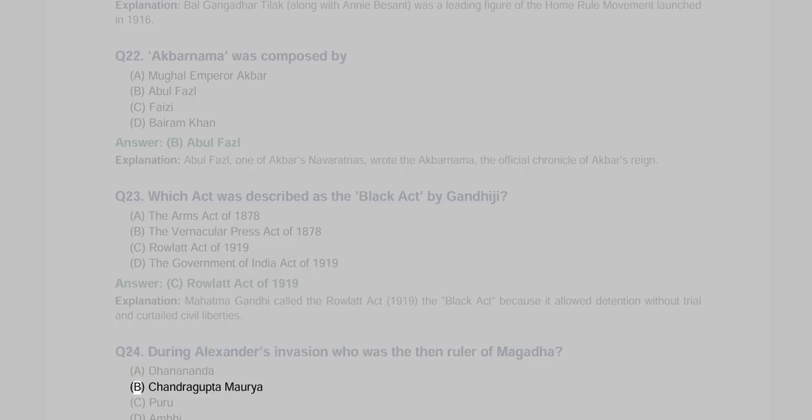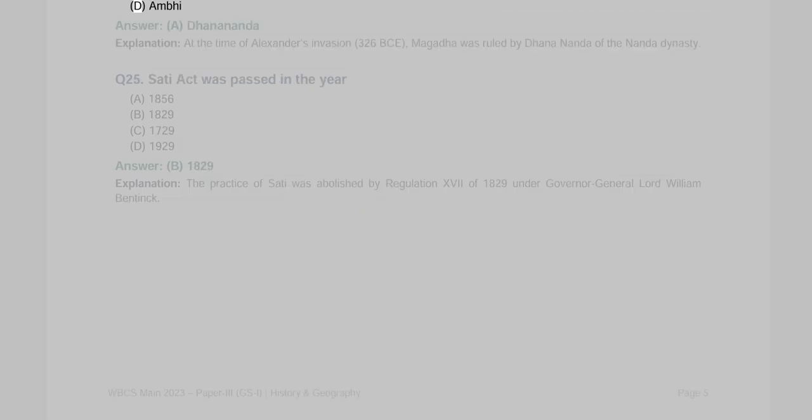Q24. During Alexander's invasion, who was the then ruler of Magadh? A. Dhanananda, B. Chandragupta Maurya, C. Puru, D. Ambhi. Answer A, Dhanananda. Explanation: At the time of Alexander's invasion, 326 BCE, Magadh was ruled by Dhanananda of the Nanda dynasty.